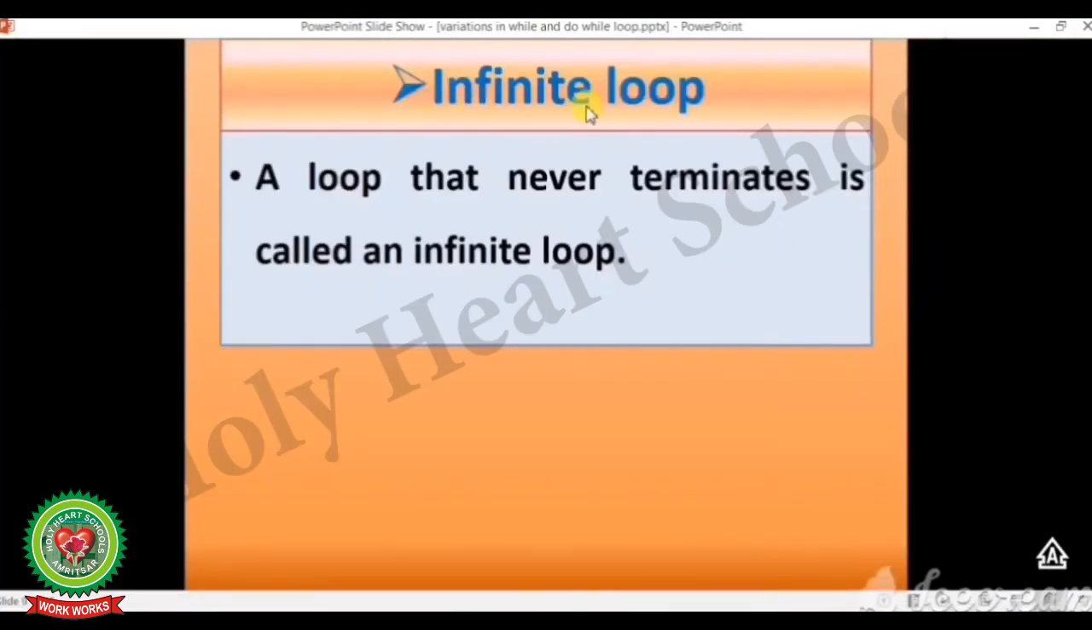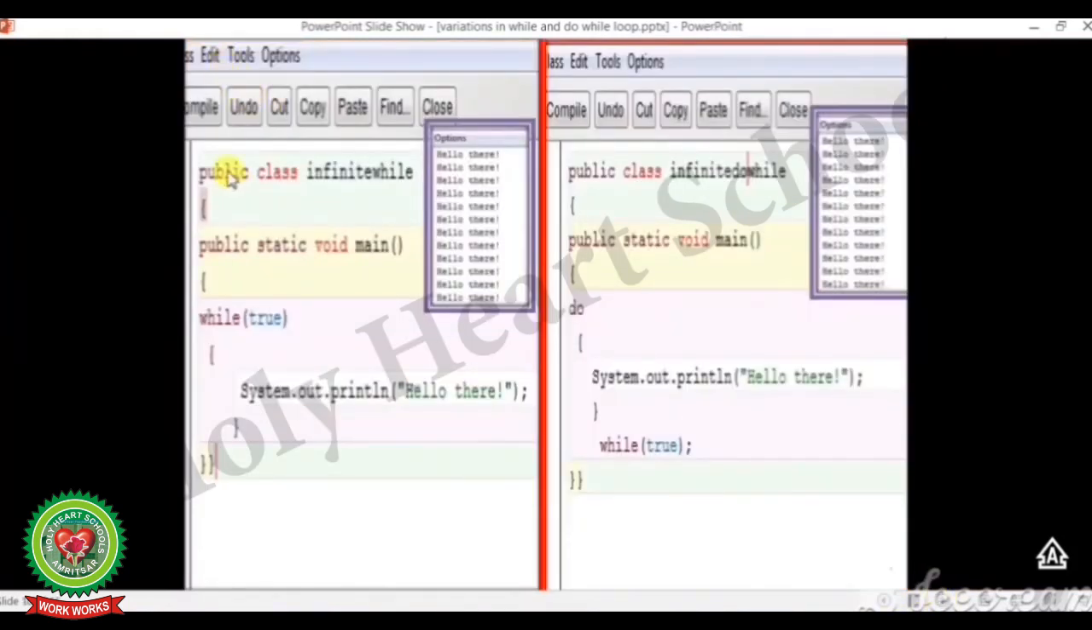The next is infinite loop. A loop that never terminates is called an infinite loop. Means the loop that will print the message endlessly on the computer screen. See the code. Public class Infinite, curly bracket start, public static void main, curly bracket start, while true, means till the time the condition is true, curly bracket start, the message will be printed, System.out.println hello there, curly bracket close. Again the class bracket will be closed and the main bracket will be closed.